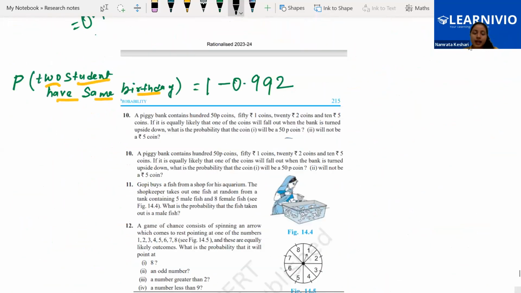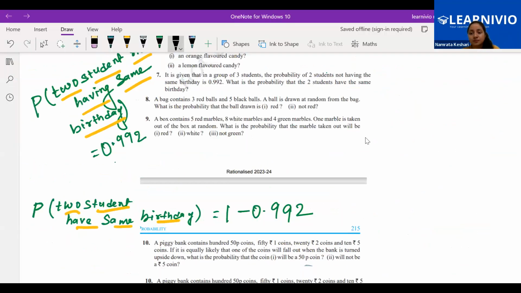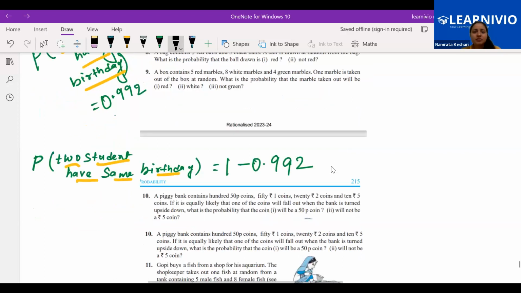Let's move ahead. Is that clear to everyone? Please keep on telling me, otherwise I will feel that it is not getting clear to you. It's clear, right? Yes, ma'am. Let's move ahead. The next one is a box containing 5 marbles, 8 white. You will be able to do it, I am leaving it for you.